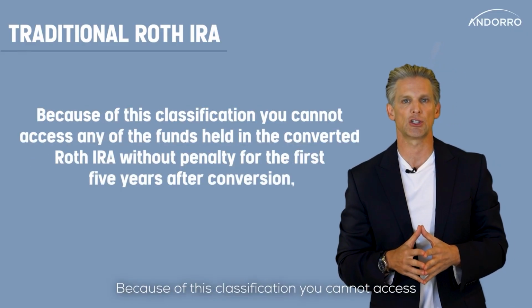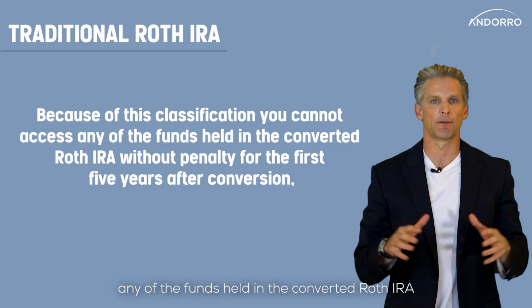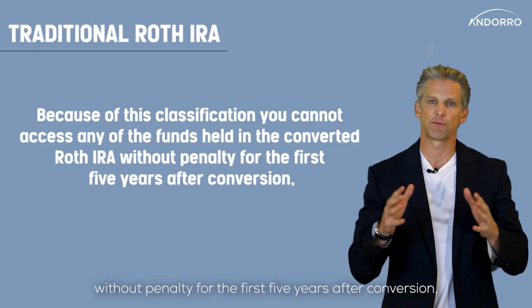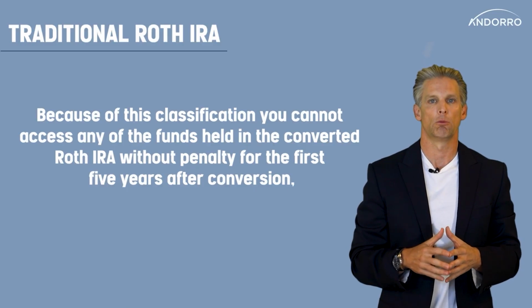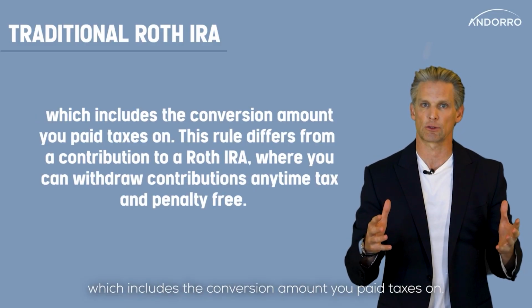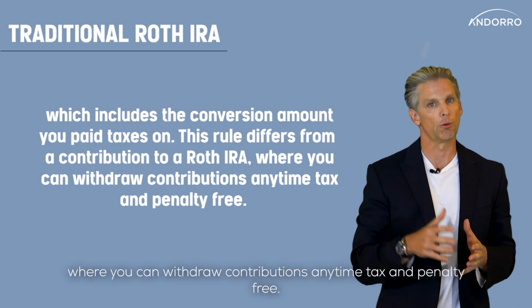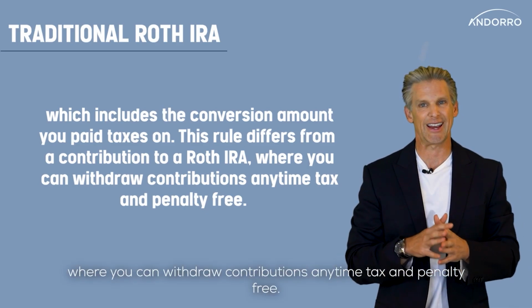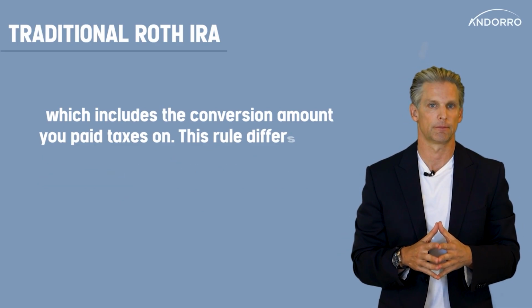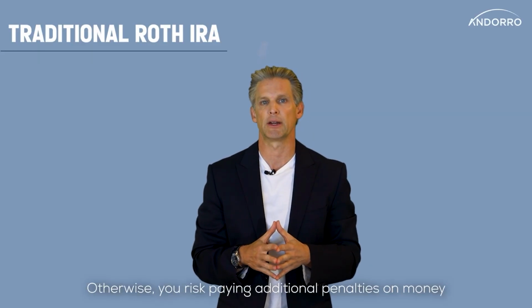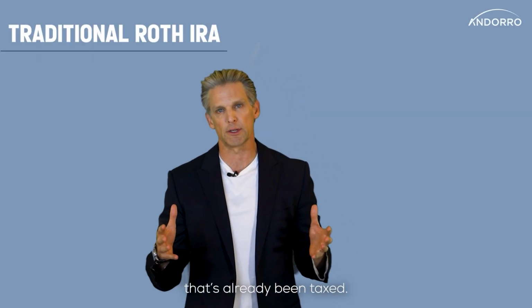Because of this classification, you cannot access any of the funds held in the converted Roth IRA without penalty for the first 5 years after the conversion, which includes the conversion amount you pay taxes on. This rule differs from a contribution to a Roth IRA, where you can withdraw contributions anytime tax and penalty free. If you do a backdoor Roth IRA conversion every year, you must wait 5 years to tap into each portion you convert. Otherwise, you risk paying additional penalties on money that's already been taxed.